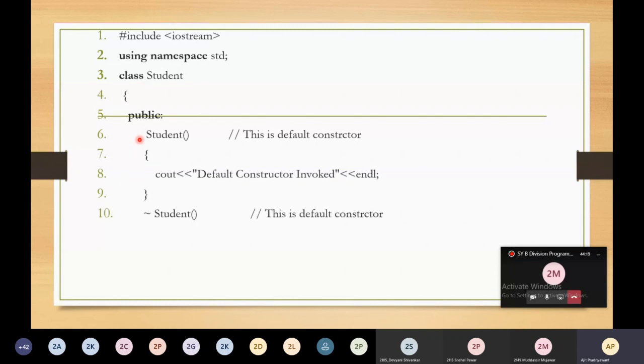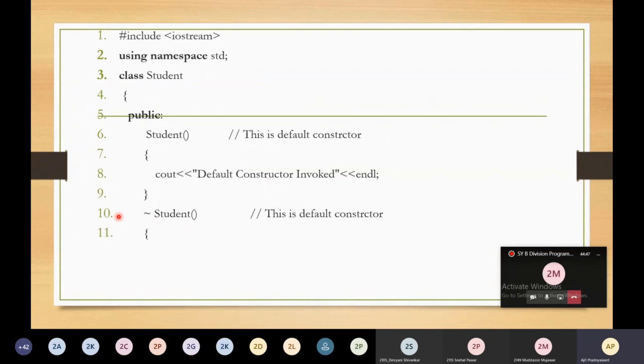So how to define the destructor? This is the way to define the destructor. This is the name of the class Student and it is preceded by this tilde operator. So tilde and the name of the class is represented here.